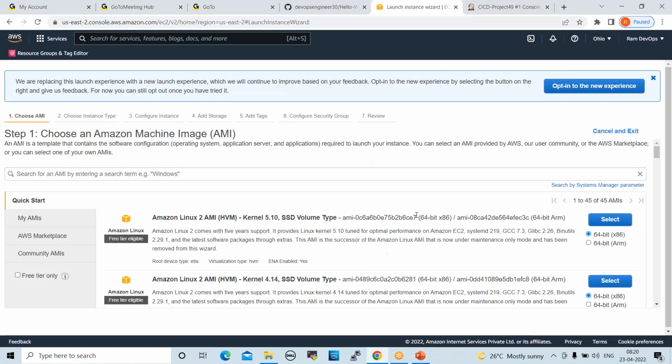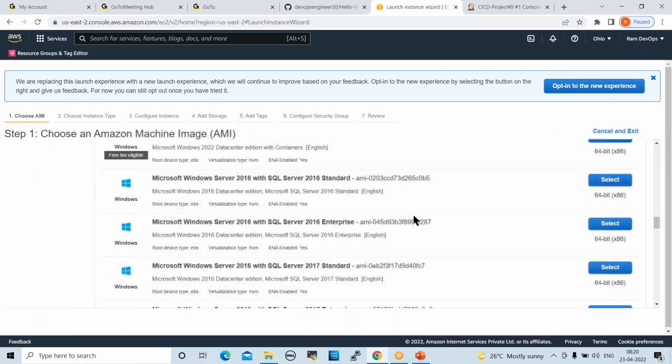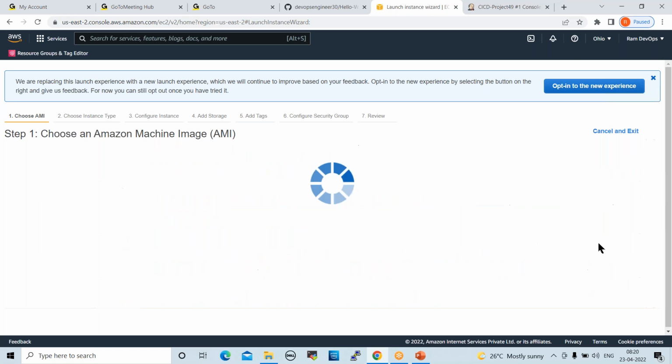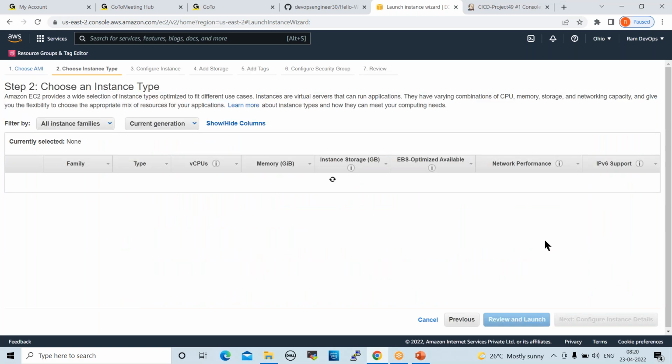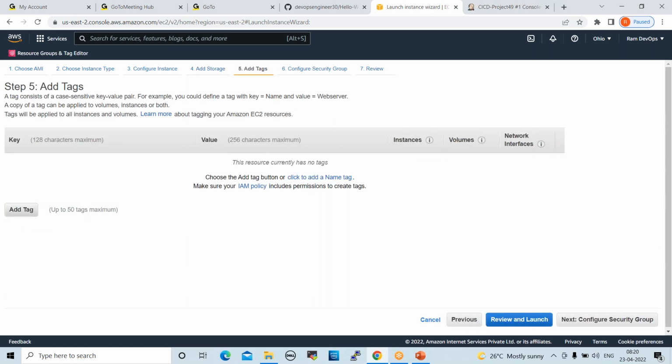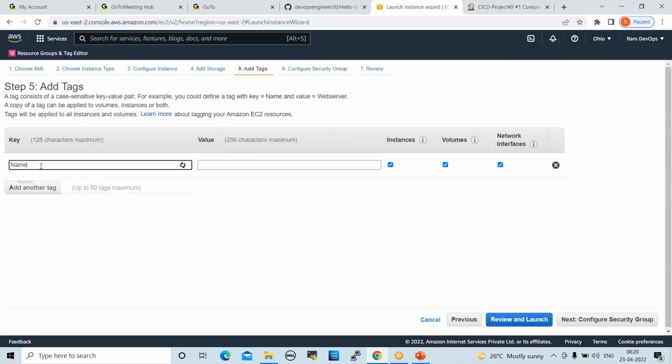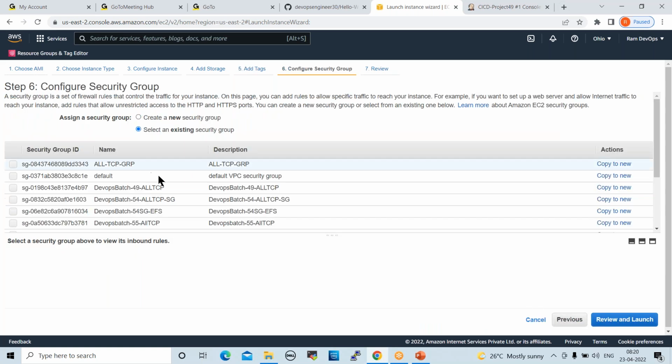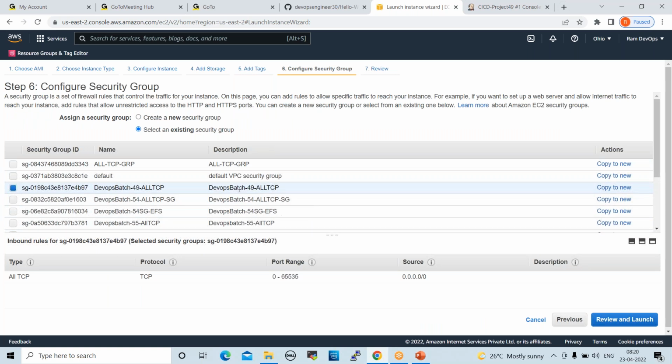Launch instance. You can take Ubuntu 18.04, it is stable. You can take that. Select instance, t2.micro only. Add storage, tags, tag name: Tomcat server. Configure security group. Select all TCP because Tomcat requires port 8080 to be open, right?